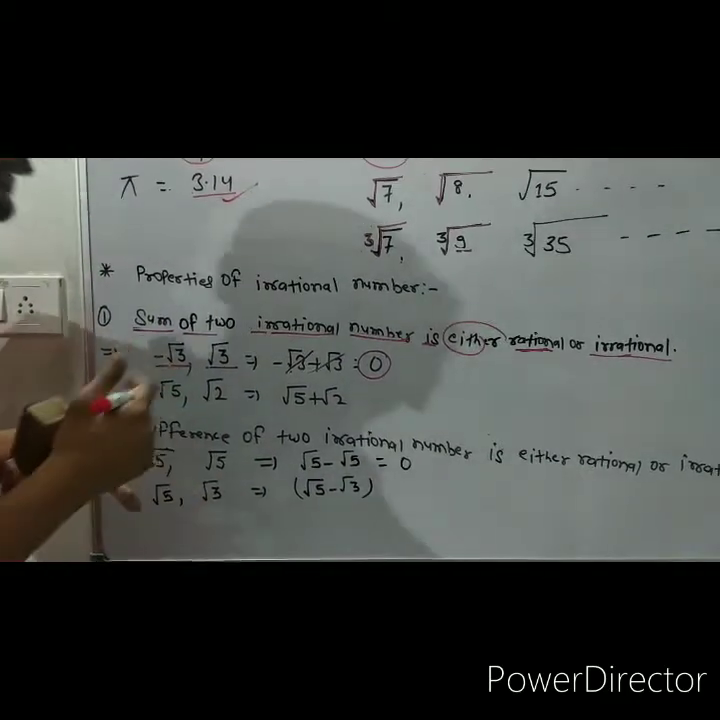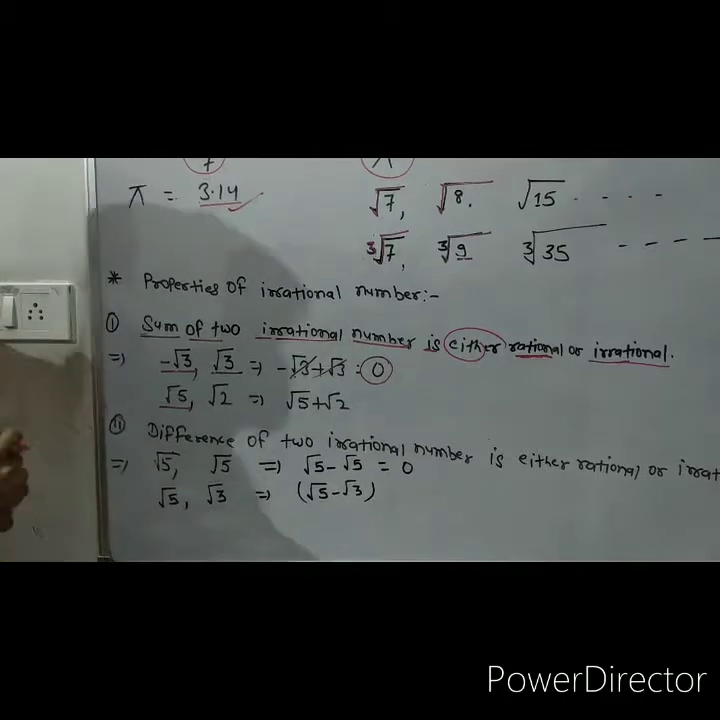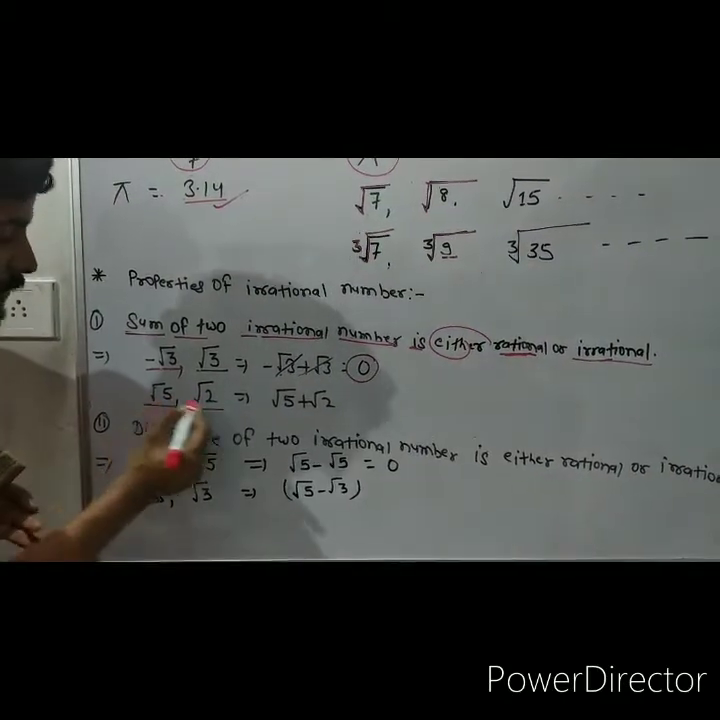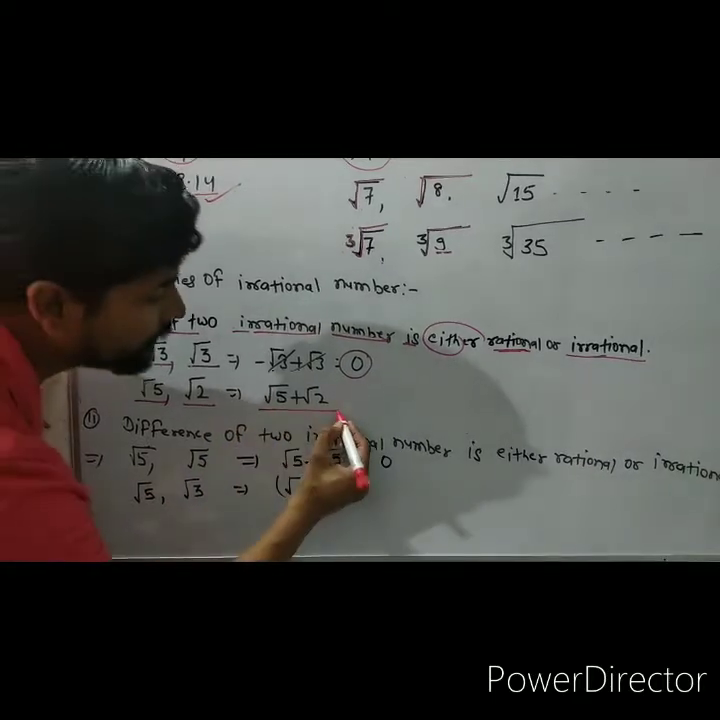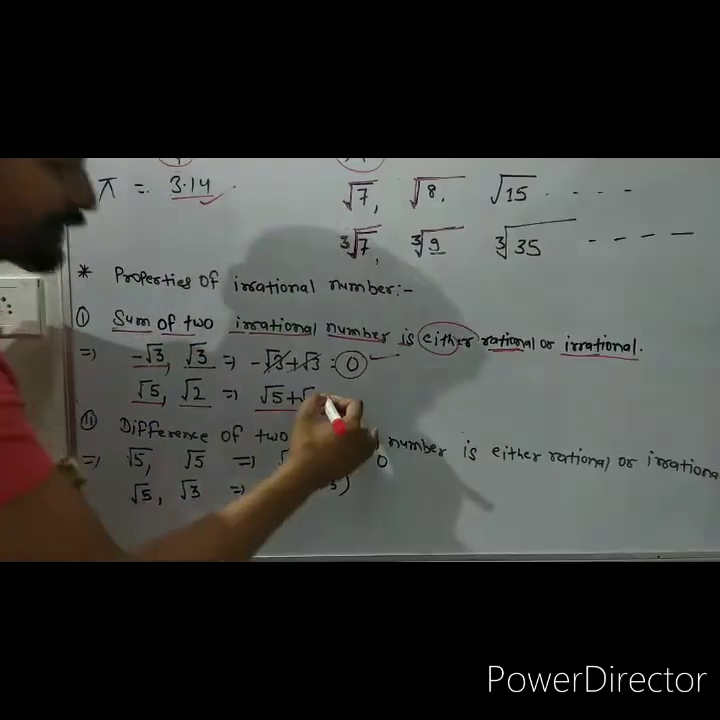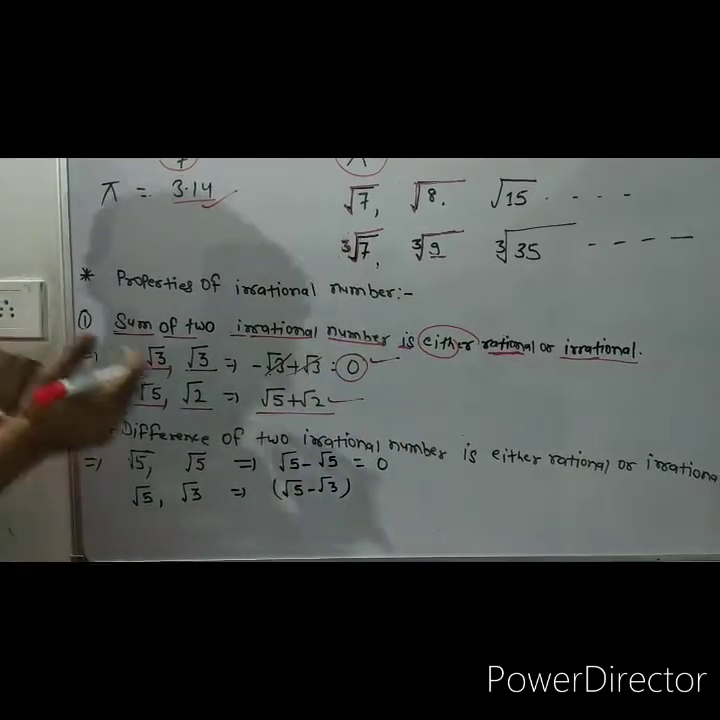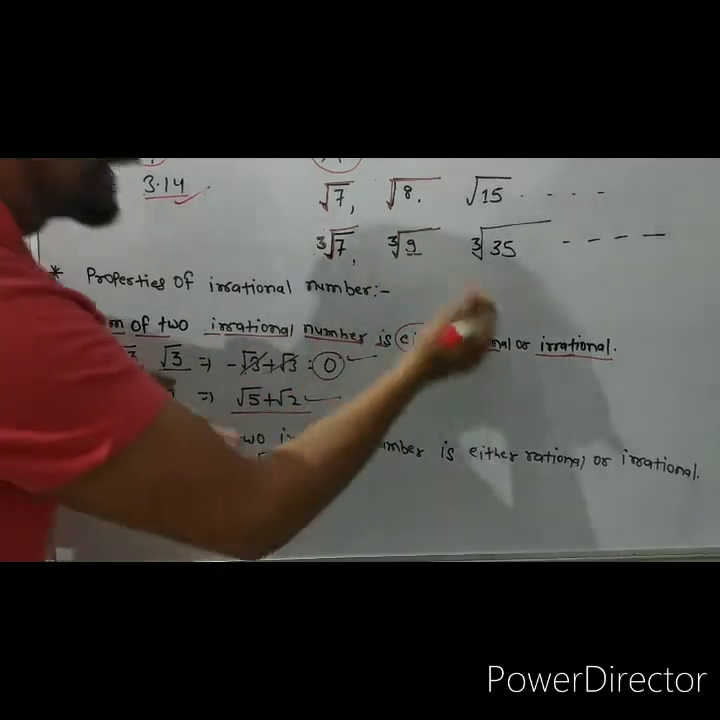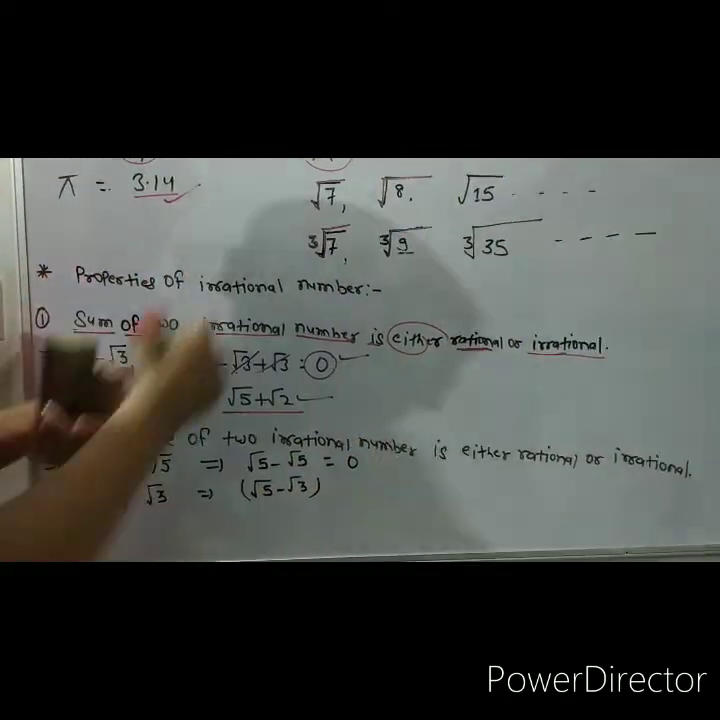Now look at another example. Root 5 is an irrational number. Root 2 is an irrational number. Then the sum of these two irrational numbers is irrational here. So here it is rational, but here it is irrational. Then we can say that the sum of two irrational numbers is either rational or irrational.